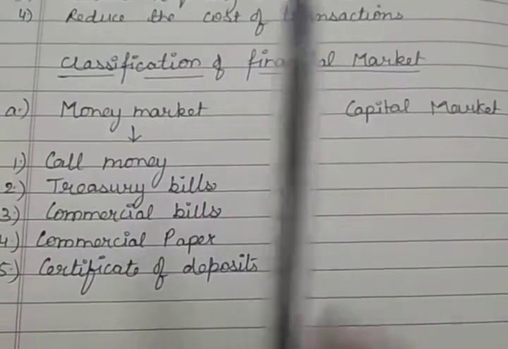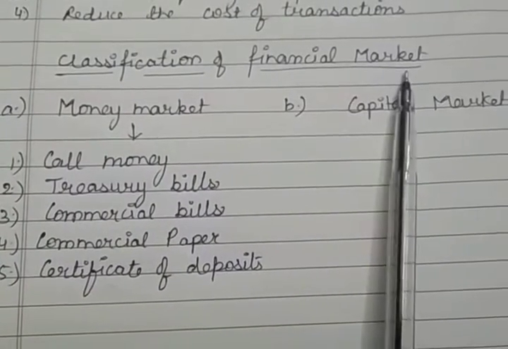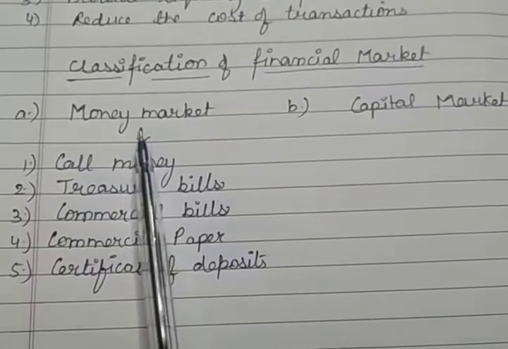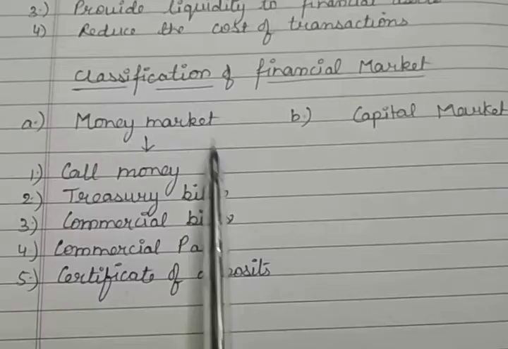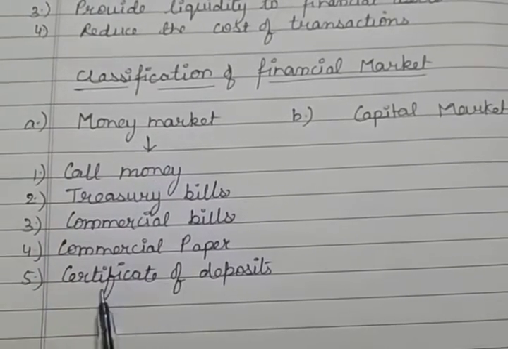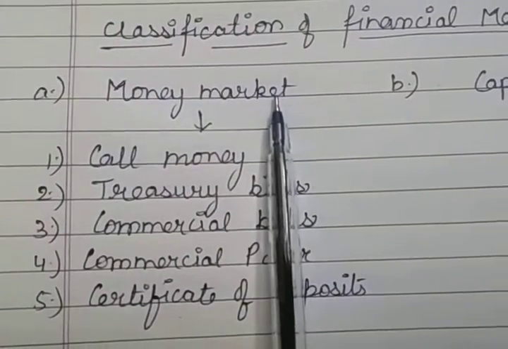Now, after the functions of the financial market, let's discuss the classification of the financial market. Basically, it has two segments. First is the money market and second one is the capital market. So first here I am going to explain to you the money market and its instruments. There are 5 instruments of the money market. Now first of all, understand the meaning of the money market.